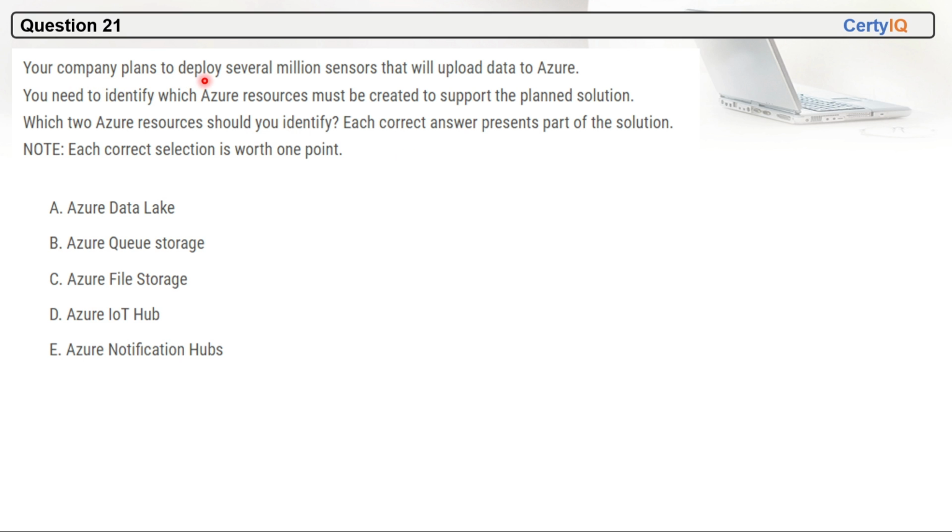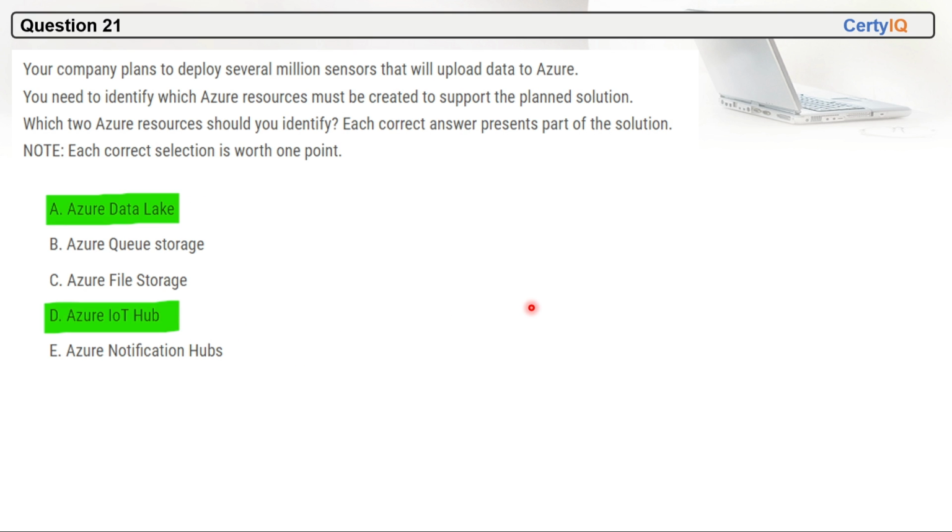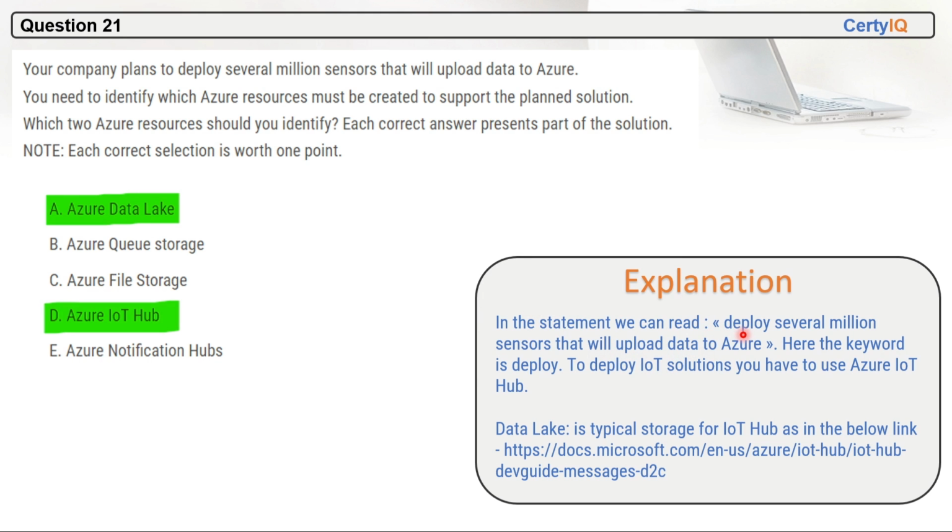Your company plans to deploy several million sensors that will upload data to Azure. You need to identify which Azure resource must be created to support the planned solution. Which two Azure resources should you identify? Each correct answer presents part of the solution, and each correct answer selection is worth 1 point. The correct options will be Azure Data Lake and Azure IoT Hub, because in this statement we can read they want to deploy several million sensors that will upload data to Azure. Here the keyword is deploy, and to deploy an IoT solution you have to use Azure IoT Hub. And the second one is Data Lake. Why do we choose it? Because it is a typical storage for IoT Hub, as in the link below. You can read it out.